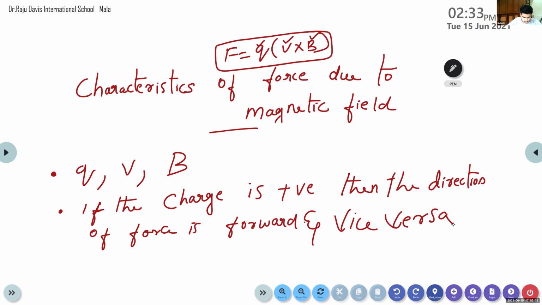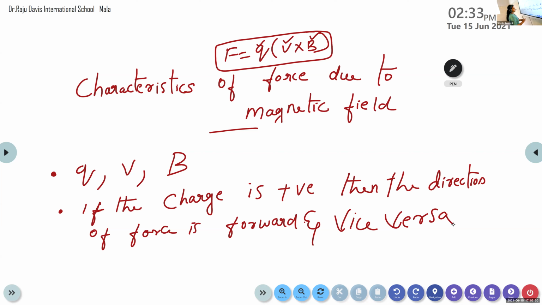Ma'am, earlier we wrote F is equal to QVB sine theta. So theta also... Yes, it also depends upon theta. We will discuss it in the next point.